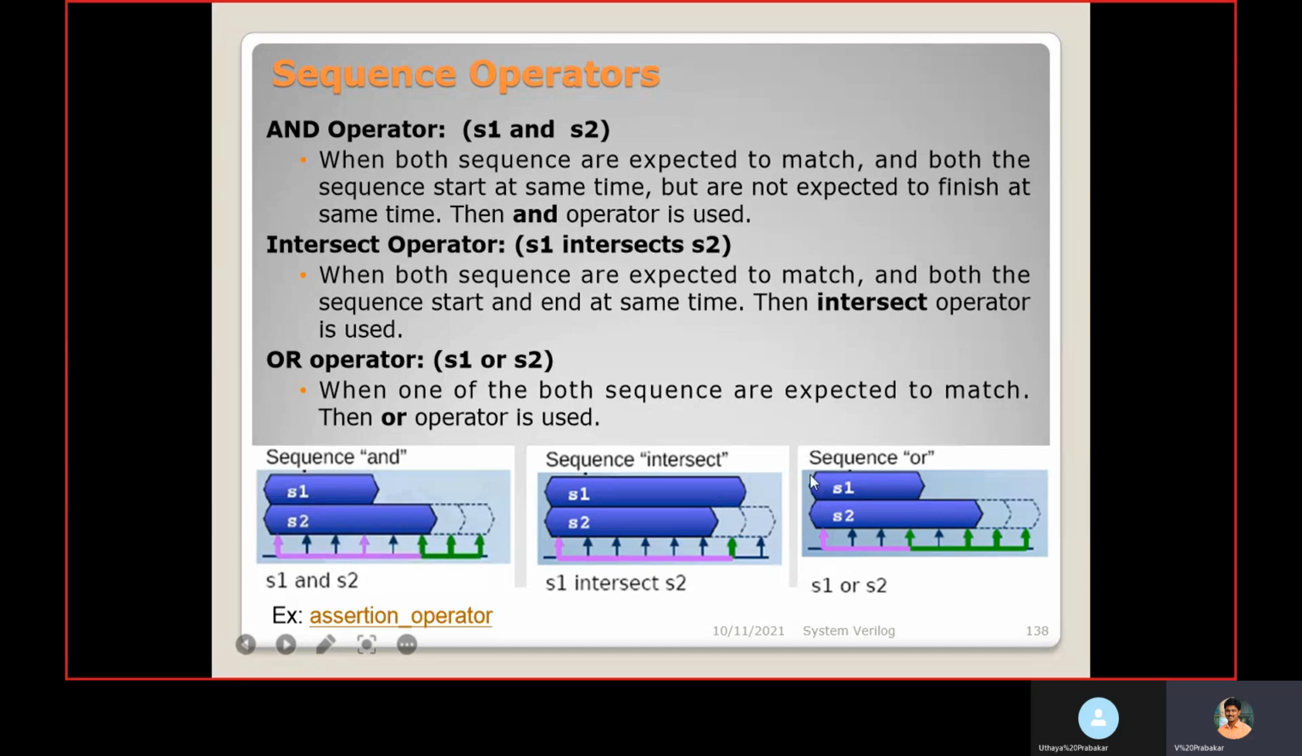Sequence 1 and sequence 2 start at the same time. Sequence 1 finished here, but sequence 2 is still happening. Even so, this property will get passed, because if you are using OR, when any one of the sequences is passed or completed, the property will get passed. Then when sequence 2 finishes, you will get passed at any point of time. Let's see an example for this.